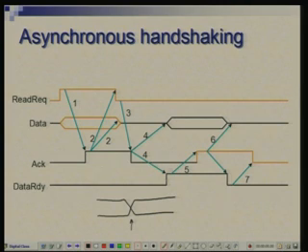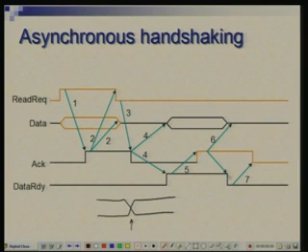It is this signal which indicates the data is available, and now it is the turn of that device to acknowledge. This change is a recognition that the device has seen that data is ready, has read the data, and confirms that yes, I have read the data.